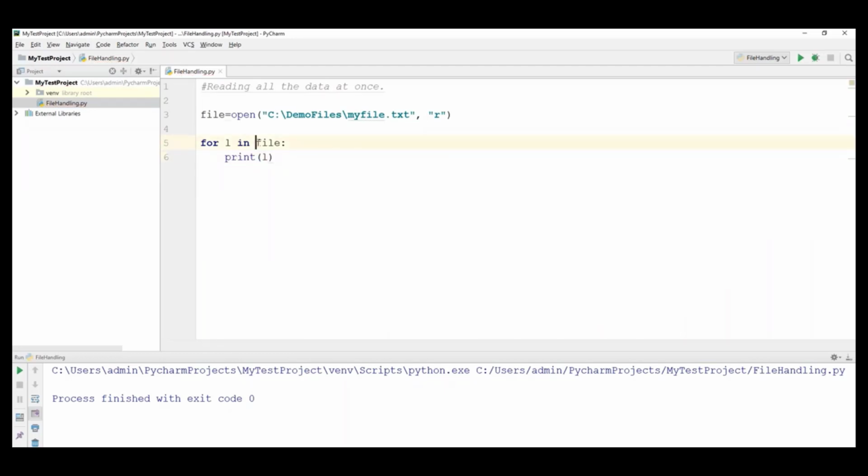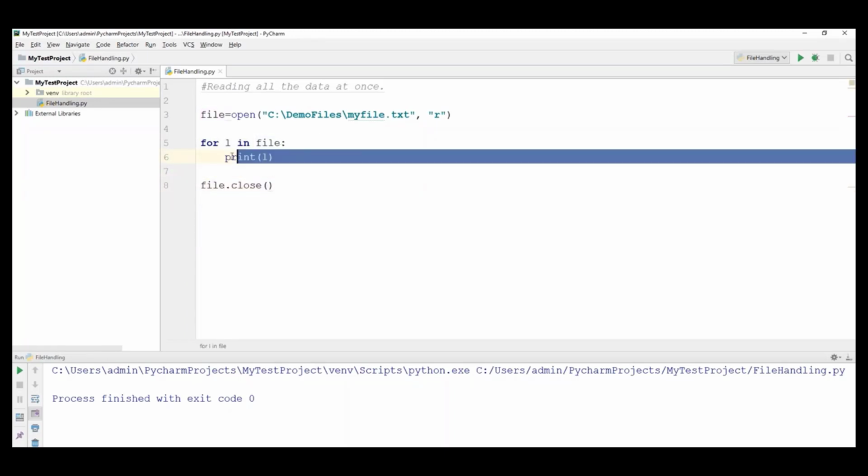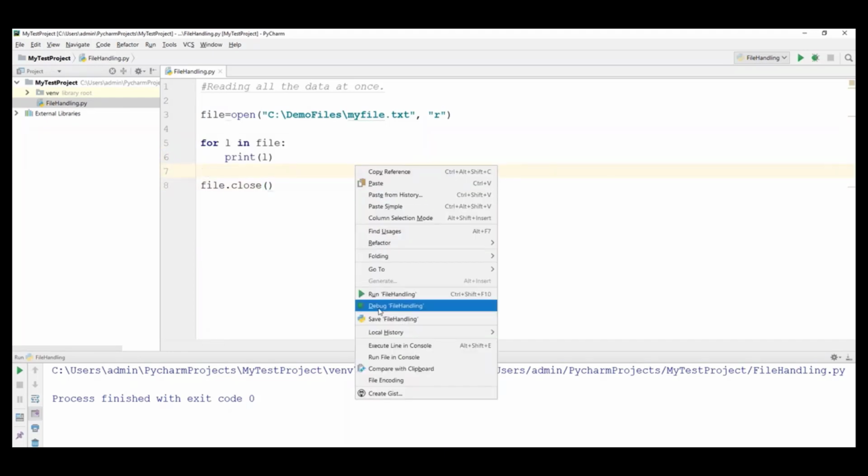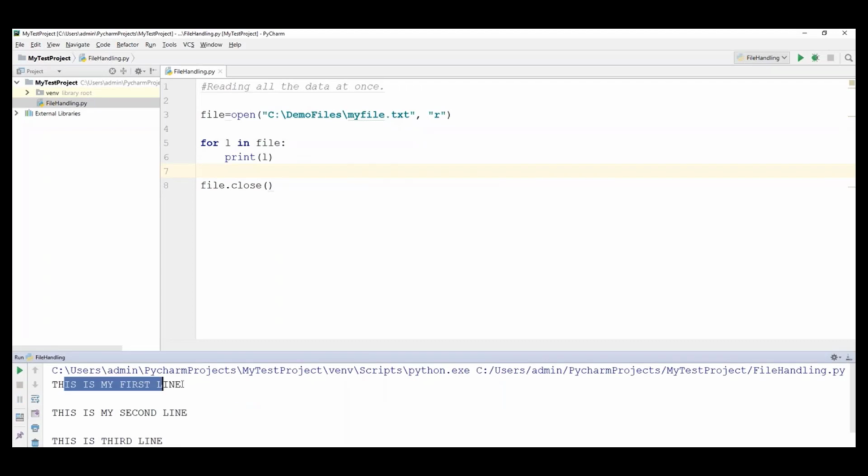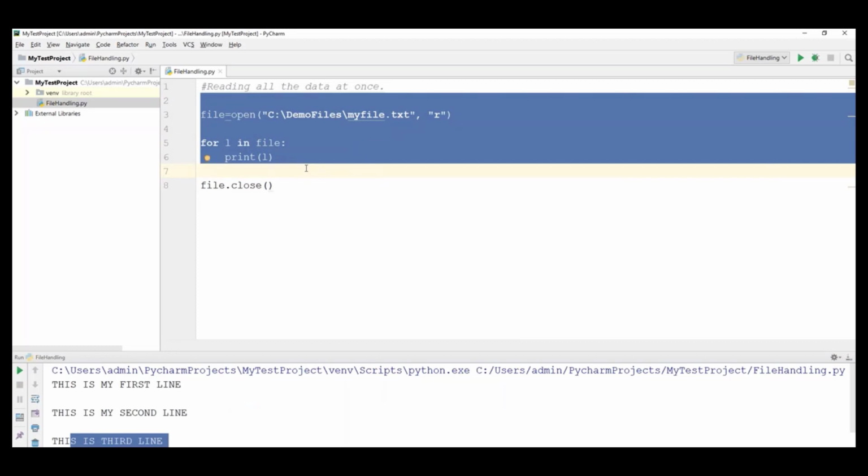What happens here is, the file has multiple lines. The first line will be stored in l, and then we print the l value here, and again it will go, get the next line, and store that into l. Now it will print, and again it will go. If it cannot find any more lines, then this for loop will exit. Once it has printed all the lines, I have to close the file, so file.close. This is how we need to write the loop statement to read all the data from the file. Now when I run this, it will give you 3 lines: my first line, second line, and third line.